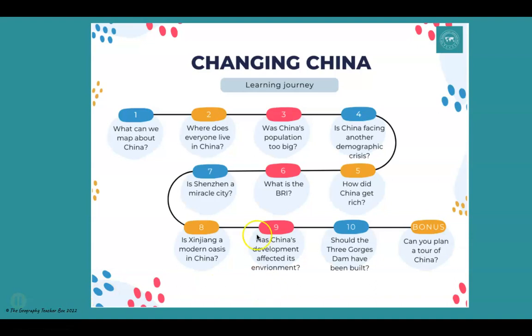Now this lesson is number 6 in our journey through the unit Changing China. It links back to some of the work that we've done about the economy last lesson and also makes some links to the population changes that we've already studied.